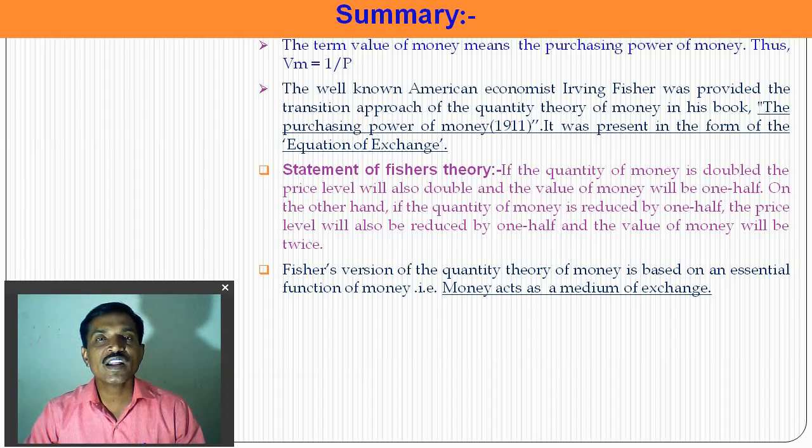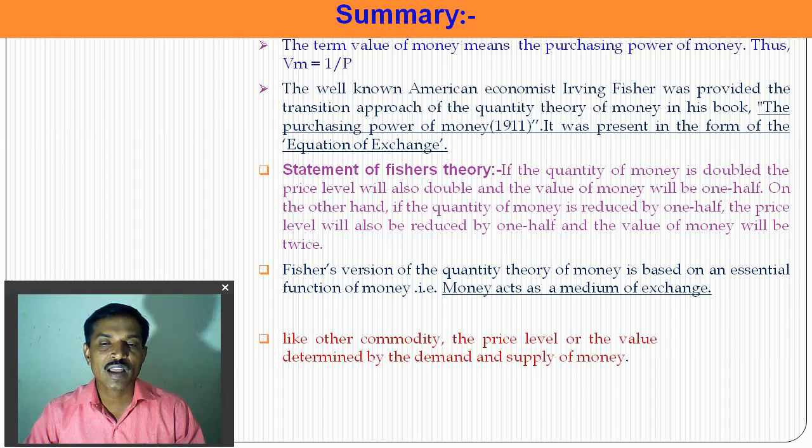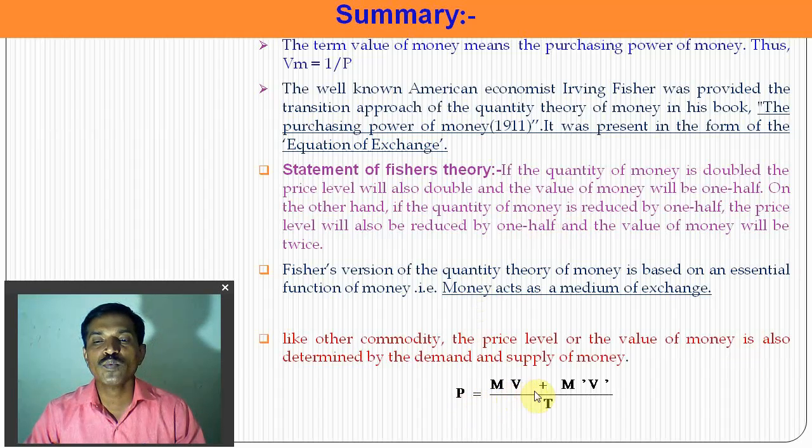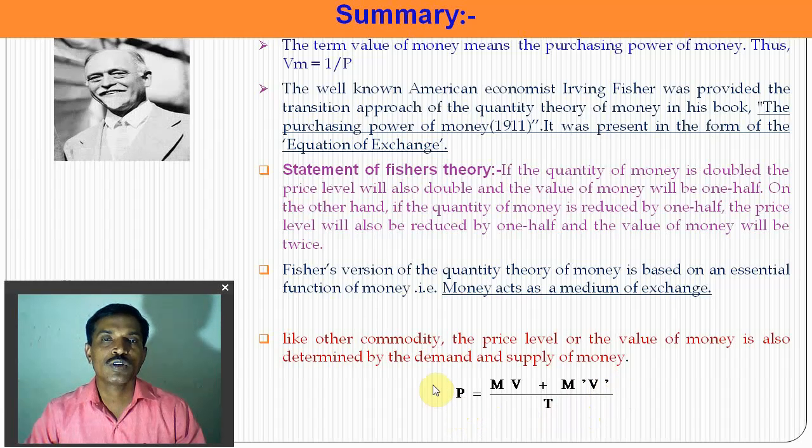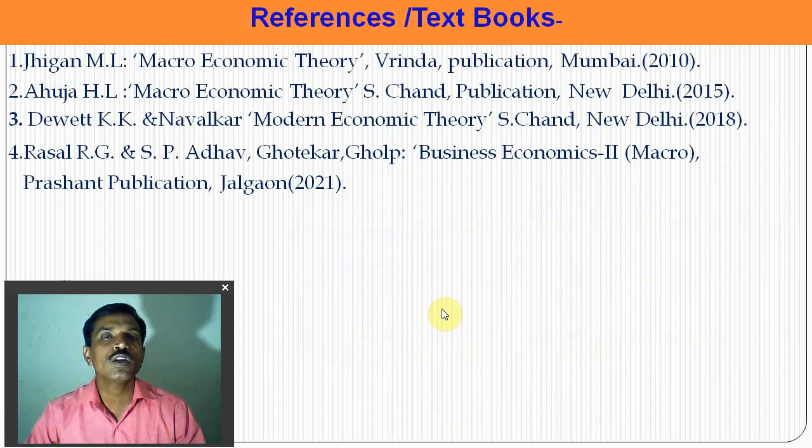So Fisher considers only one function of money, the medium of exchange, and like any other commodity, the value of money is decided by demand and supply. He gave his equation, P is equal to MV plus M'V' upon T. So here is the end of Fisher's quantity theory of money.